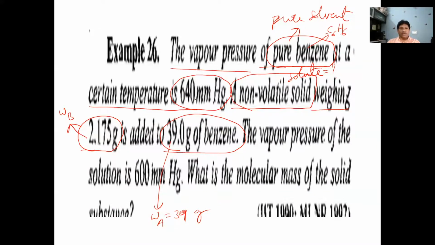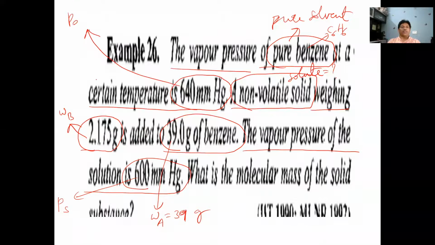So 640 mm, and a non-volatile solid weighing 2.175 grams is added to 39 grams of benzene. The vapor pressure of the solution is 600 mm of mercury. This 600 mm is PS, the vapor pressure of the solution formed. And 640 is P naught, the vapor pressure of pure solvent. The solvent is benzene. Is that clear? And the solution is 600 only.